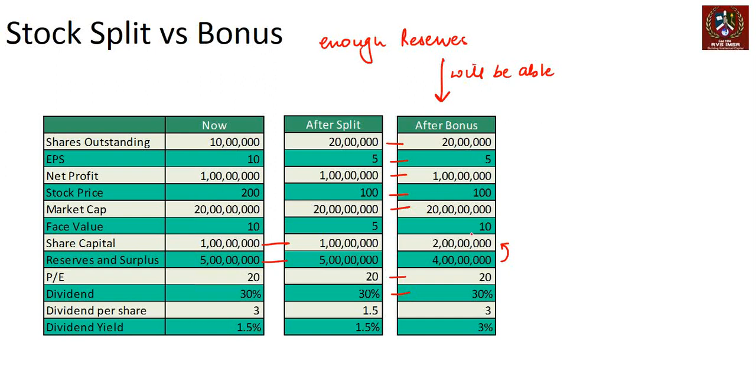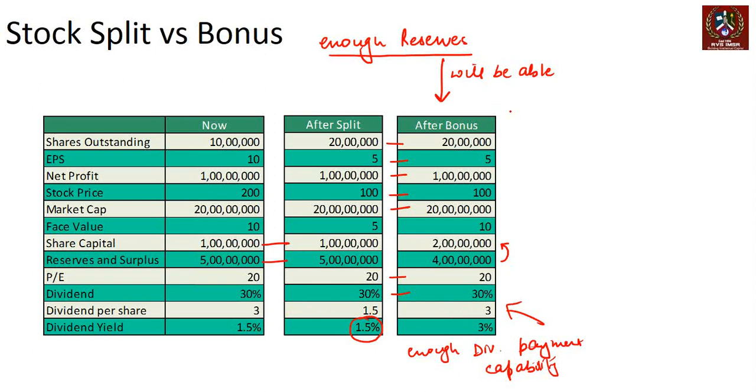It's just mathematical jugglery. In the case of bonus, you need to have two things. One, you need to have enough reserves. Two, you need to also have enough dividend payment capability, because the dividend number will actually increase in the case of a bonus, right? In the case of split, there is no change in the dividend. The dividend yield remains the same. It's just two shares now, 1.5 rupees each instead of 3 rupees. Whereas in the case of a bonus, there is going to be a change in the dividend payment capability because you have to pay more dividend.